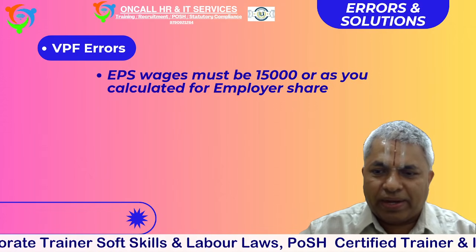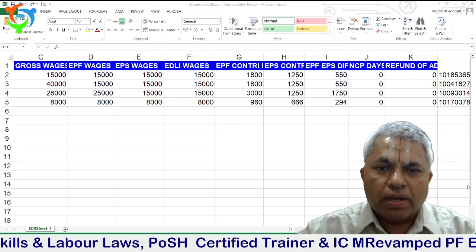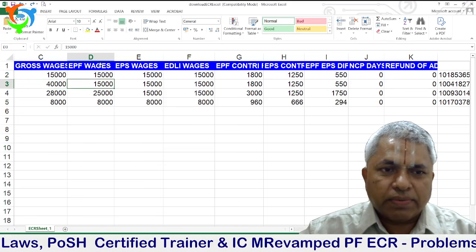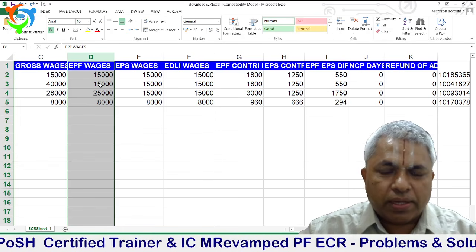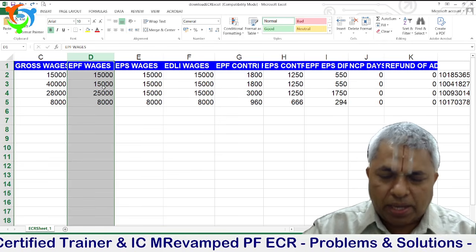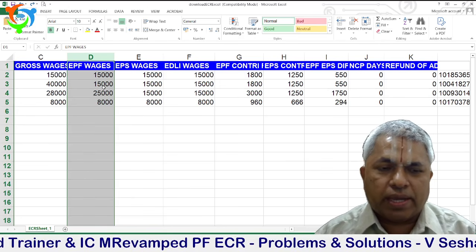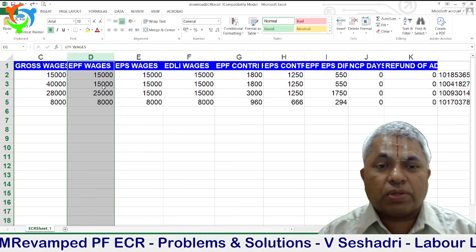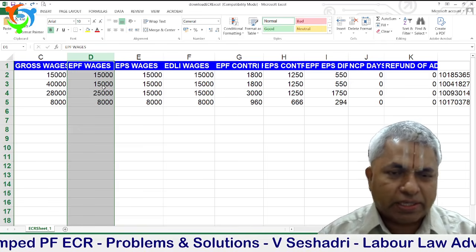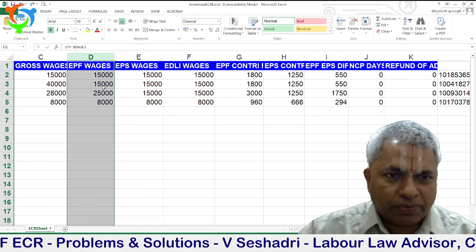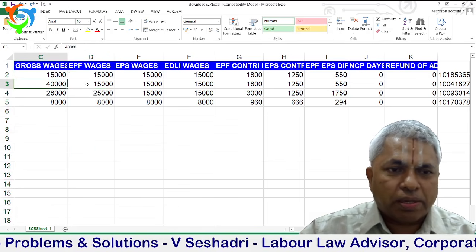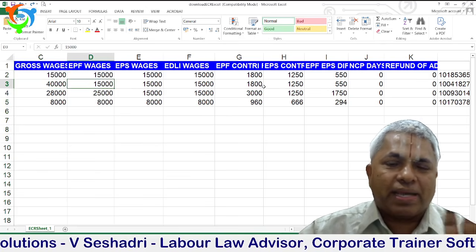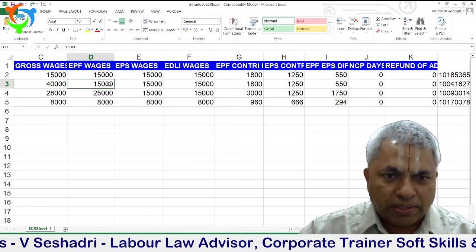Let us understand in that file. You are seeing in this window, the first column is gross wage, the second one is EPF wage. In this EPF wage, whatever employer is contributing, if employer is contributing up to 1800 rupees only, here 15,000 you have to mention. Some people are keeping, for example, 40,000 here, but employer is contributing 1800, then this error will come. What you have to do, make it 15,000.